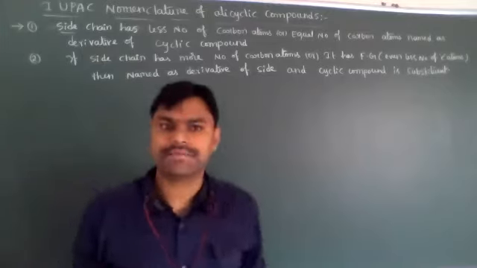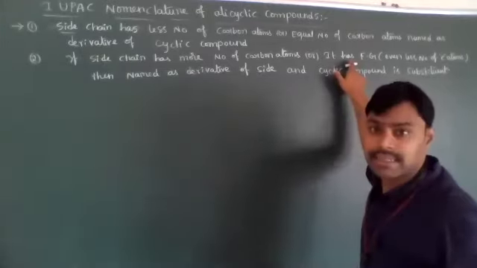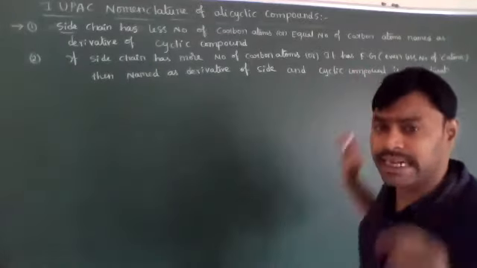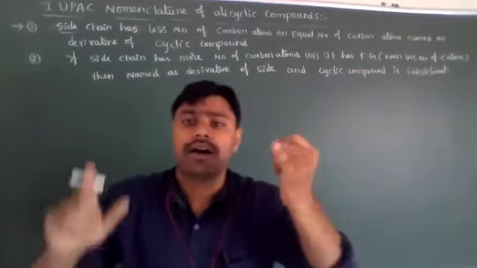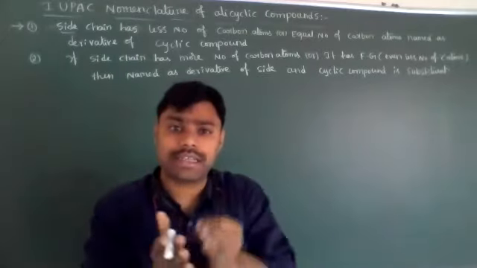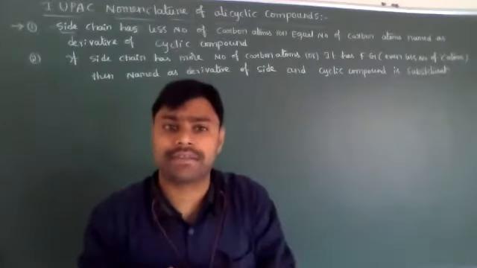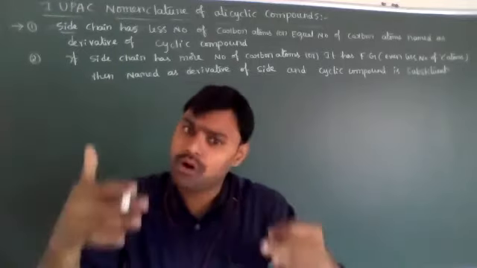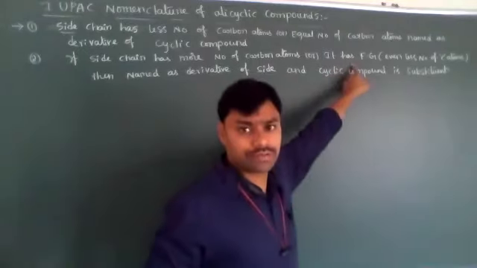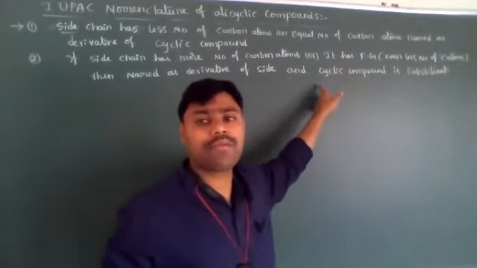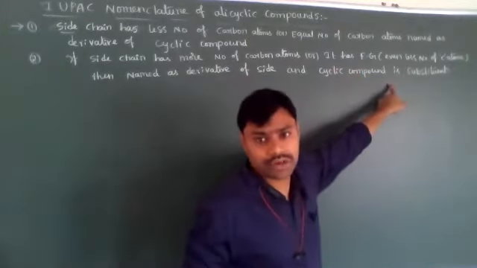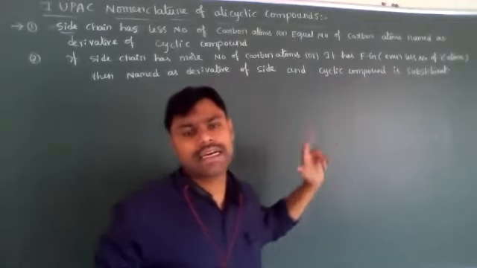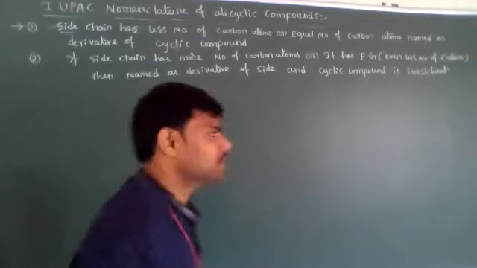And the third point is: if the side chain has a functional group, whatever it may be, there is no need to consider the number of carbon atoms in the side chain. Whether the side chain has fewer or more carbon atoms, if it has a functional group, then the cyclic compound we have to consider as a substituent only. I will give you examples related to that. Listen properly.